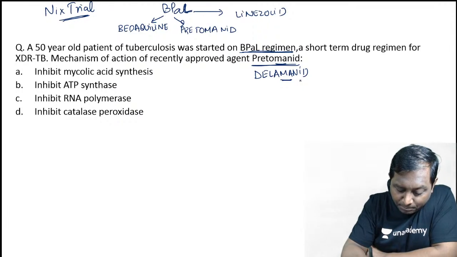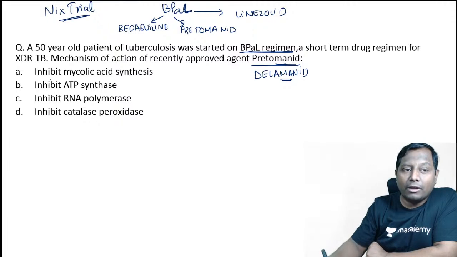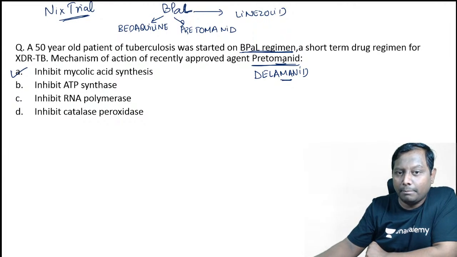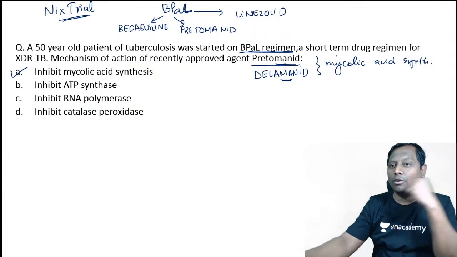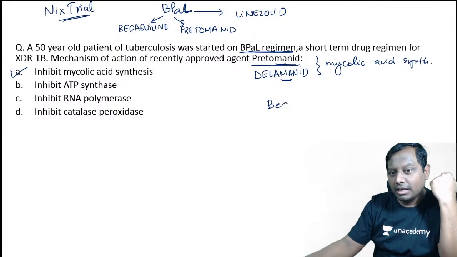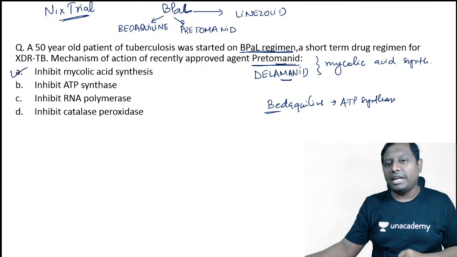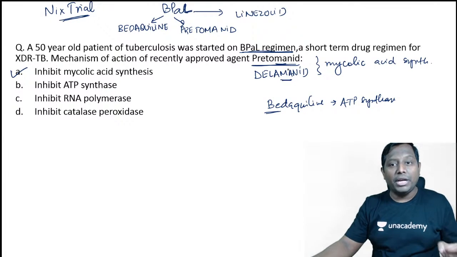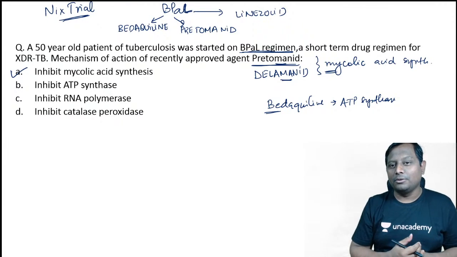Some of you are marking B, some of you are marking A. Remember, they act by mycolic acid synthesis inhibition. Delamanid, M for mycolic acid synthesis. What did I tell you about bedaquiline, guys? I hope you listened to me earlier. Bedaquiline starts with the letter B and acts by inhibiting A, that is ATP synthesis. Please do not forget this in the examination at any cost. B bedaquiline, A for ATP synthesis; delamanid, pretomanid, the M word is coming, that is mycolic acid synthesis inhibitor. I hope you are going to remember this.